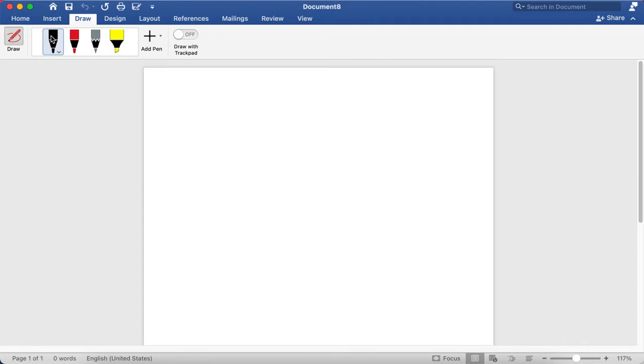Hi guys, in today's video I'll be discussing an important rule of trigonometry. So now if we have a graph, this is the first quadrant, this is the second quadrant, this is the third quadrant, and this is the fourth quadrant. And in the first quadrant, everything, sine, cos and tan, all of them are positive.